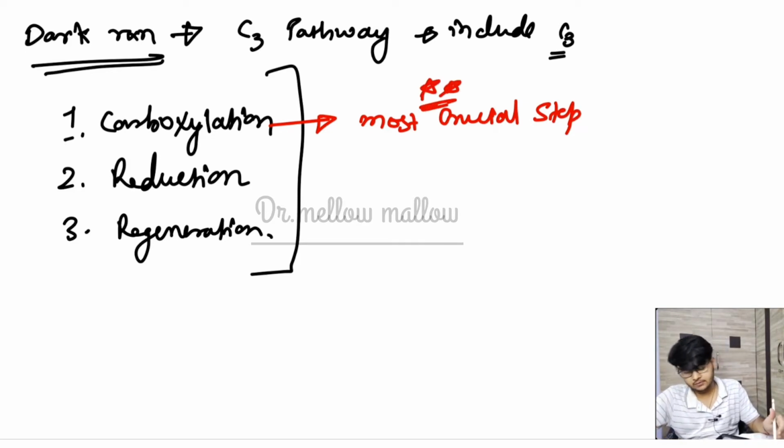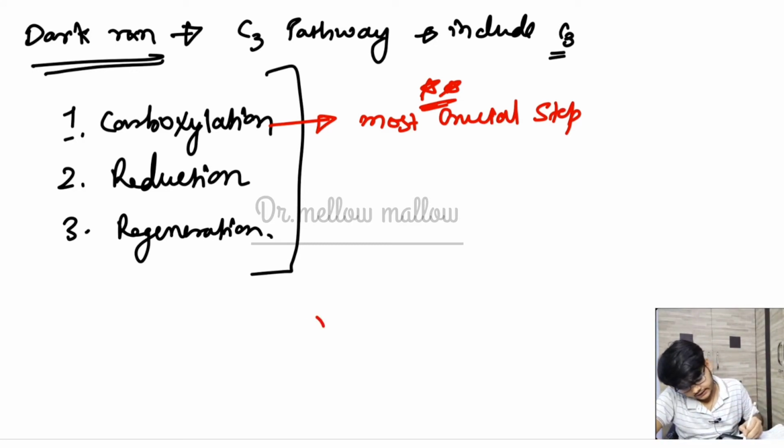Let's just explore this. By completing the light reaction, we have some end products like O2, ATP and NADPH2. So now what to do with those molecules?